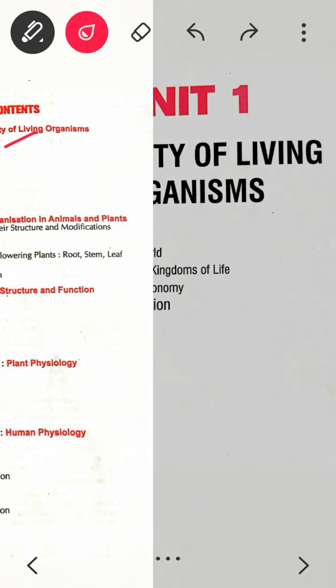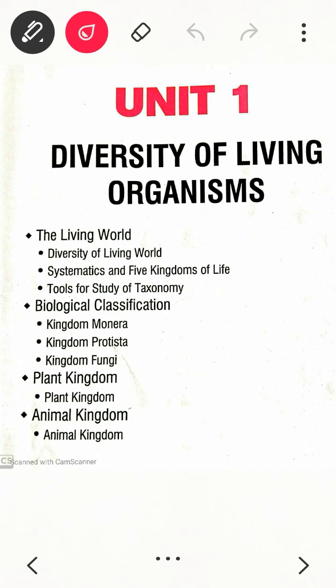Now moving to the next page, you can see here unit 1. Okay, so in elaborated form this is given. You can take a screenshot also. This will be very beneficial for you to learn the syllabus and to analyze it.